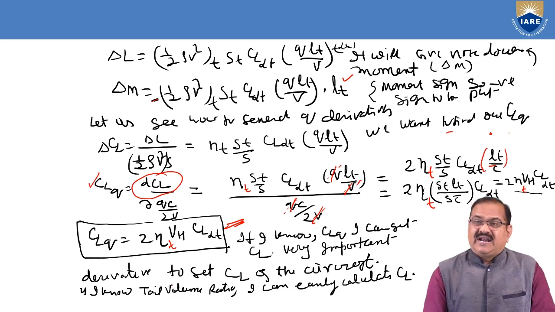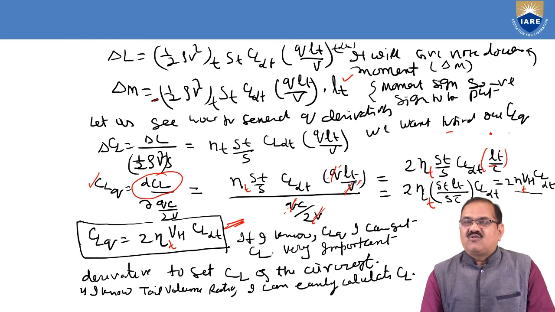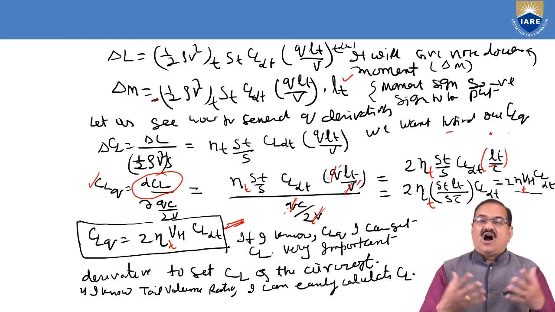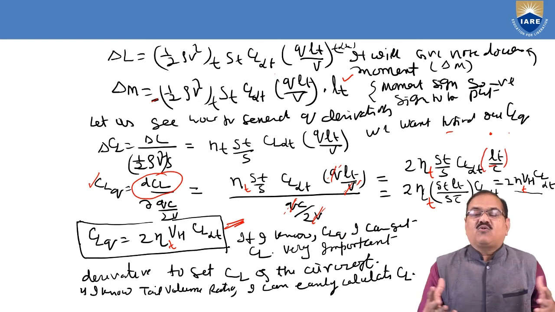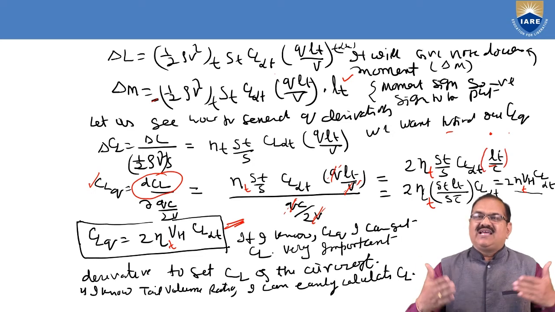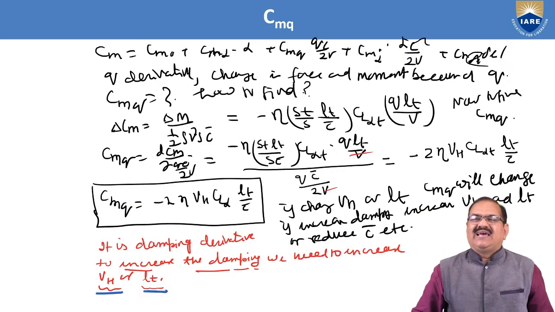It is a very important derivative to get the CL of the aircraft. If I know the tail volume ratio VH, if you know all these parameters, we can find out the coefficient of lift of the aircraft. That is our intention now: how to find out all the coefficients, CL, CD and all, and slowly we will be getting the derivatives one by one in our system.